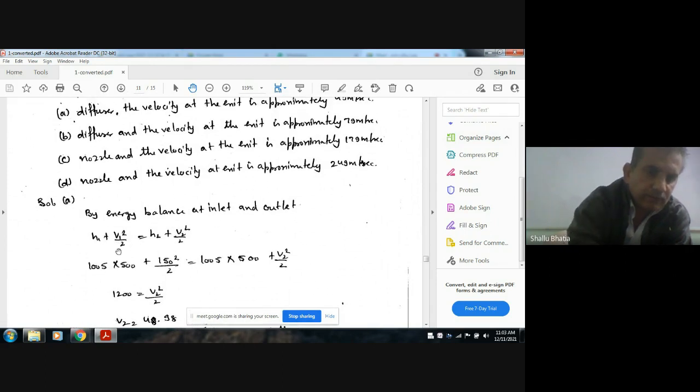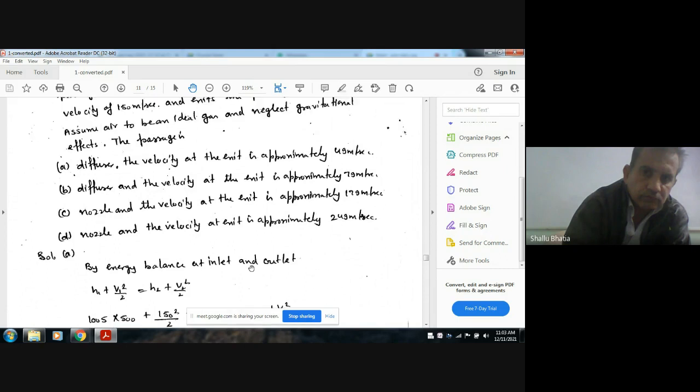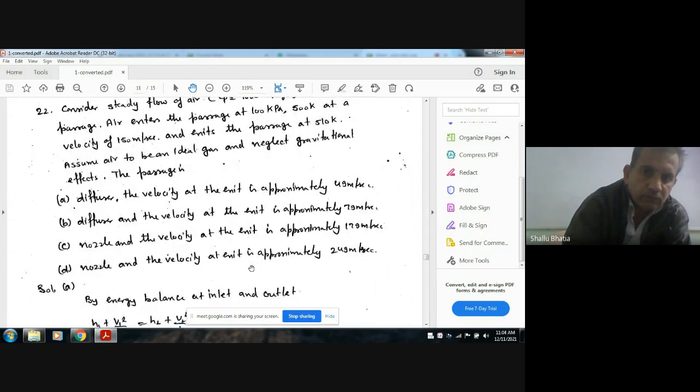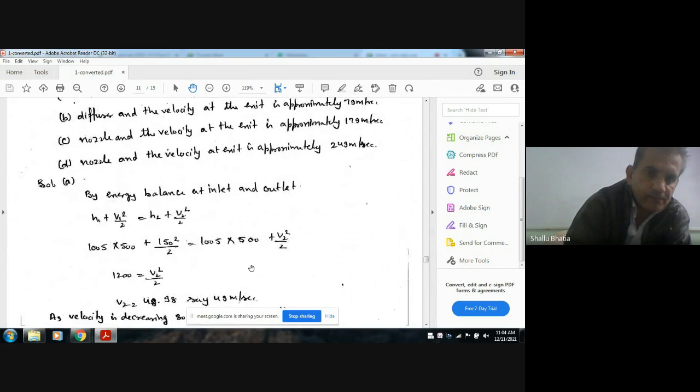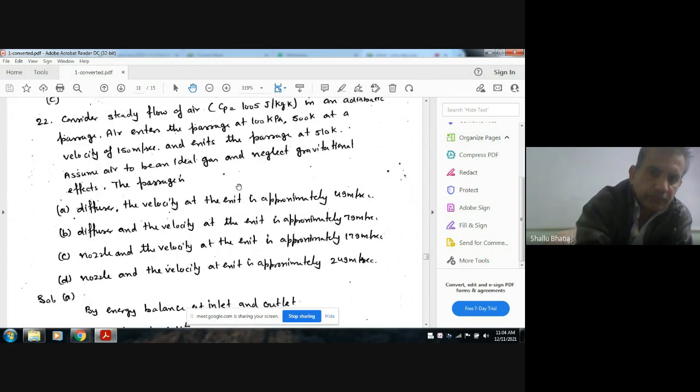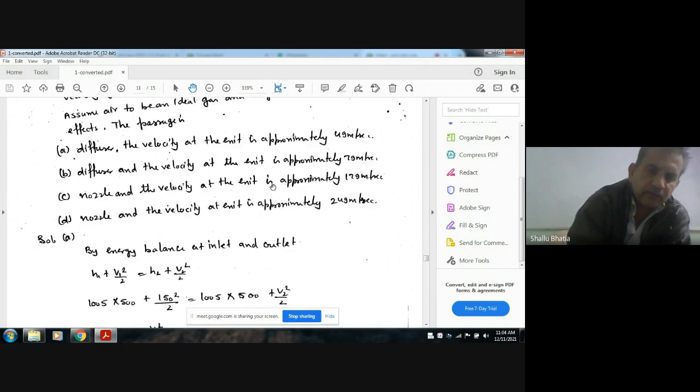From the energy balance, H1 plus V1 square by 2 is equal to H2 plus V2 square by 2. H1 is Cp times T1, 1005 into 500, and V1 is 150. H2 is 1005 into T2. It should be 510, but the temperature at exit is 510. Calculations are right.